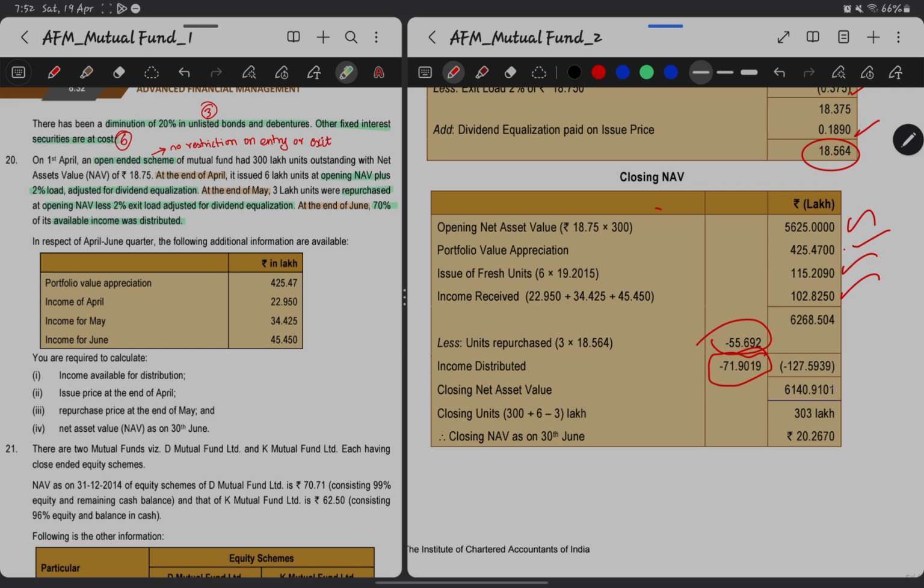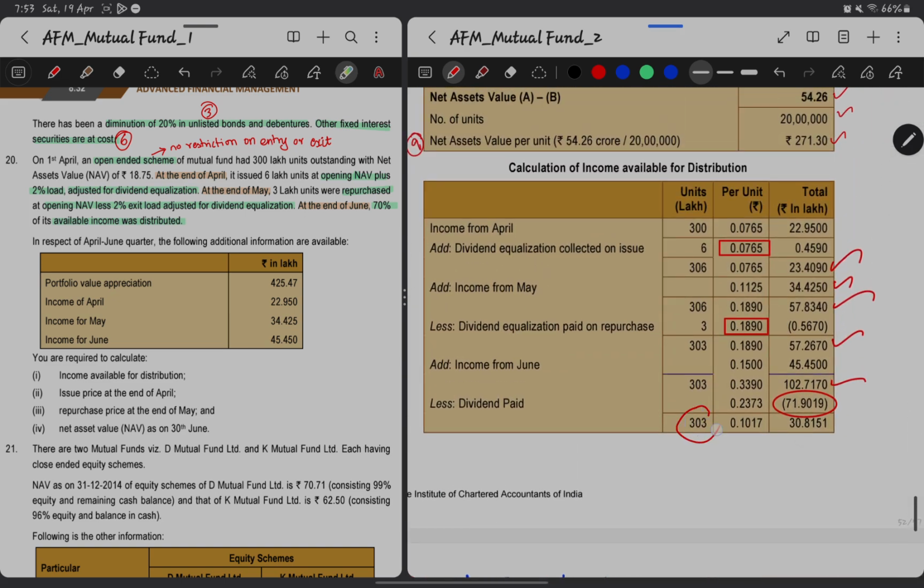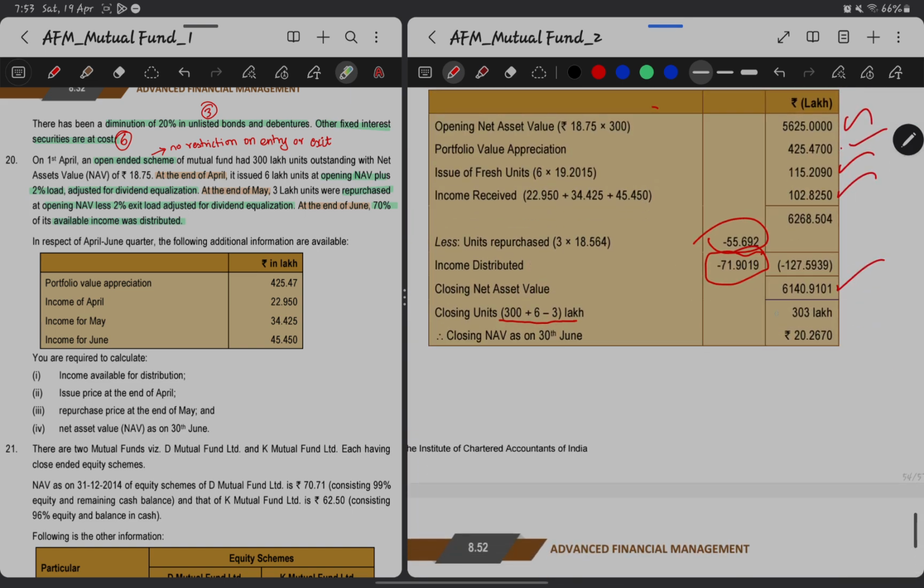So closing NAV is 6140.9101, and the closing units will be 300. In between 6 lakh got issued and 3 lakh got redeemed, so plus 6 minus 3 will be the outstanding. And even you can see in the income distribution table also, the leftover units is 303, so you can put that directly, 303. And dividing this will give us the closing NAV per unit as on 30th June. This is nothing but 20.2670.